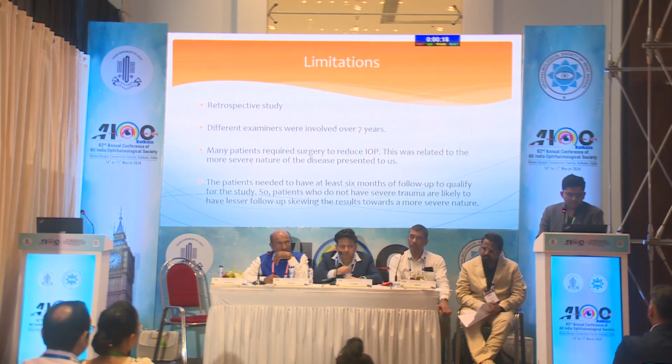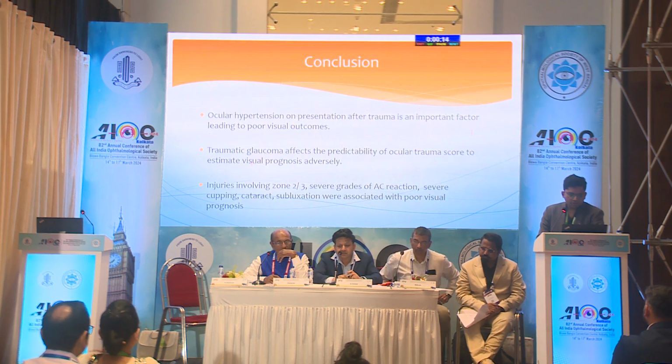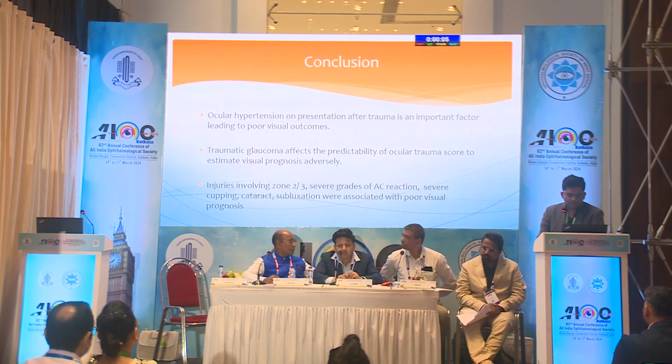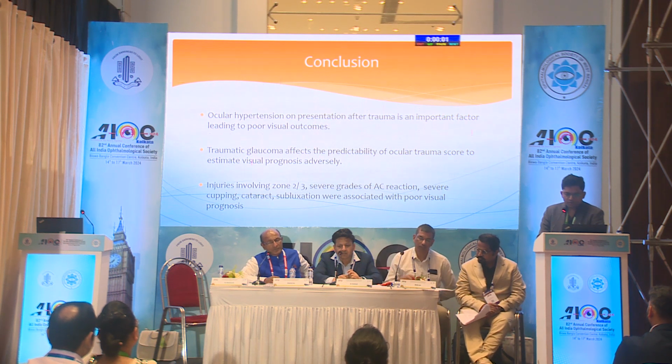Well, the limitations are that it's a retrospective study. Several examiners were involved over a 6-7 year period. To conclude, ocular hypertension on presentation is a very important factor which can lead to poor visual outcomes. And injuries which involve zone 2 or 3, severe grades of AC reaction, severe cupping, cataract and subluxation at presentation are associated with poor visual prognosis.